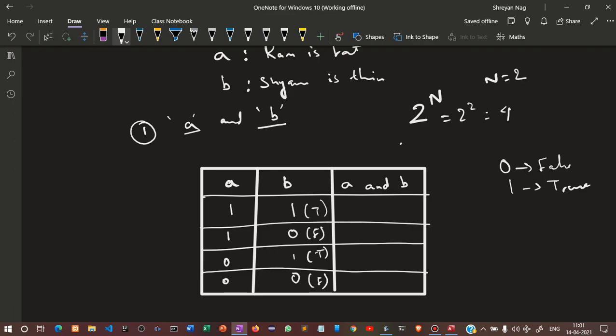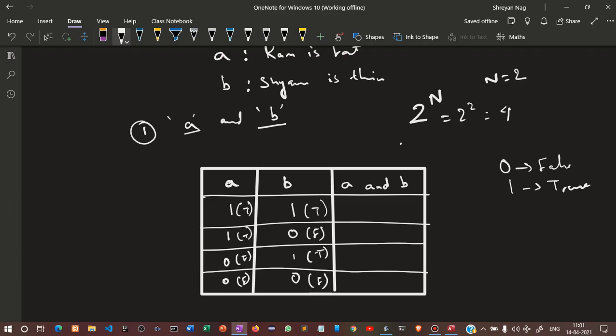So if 1 1 0 0 is written, we will write in this fashion: true true, then false false.